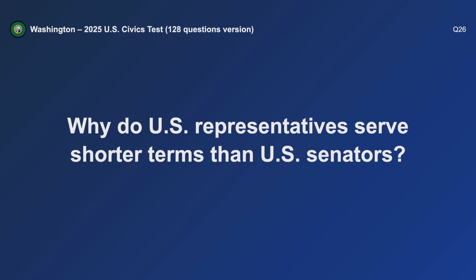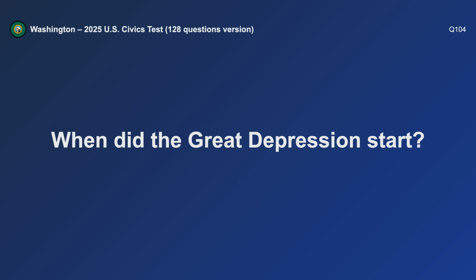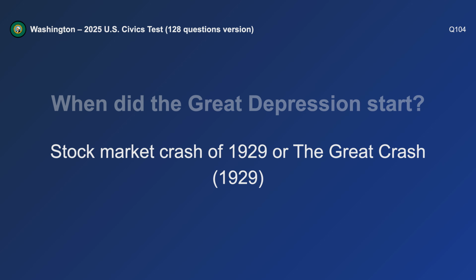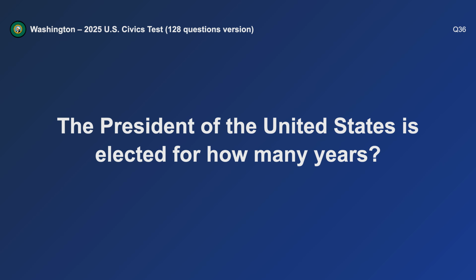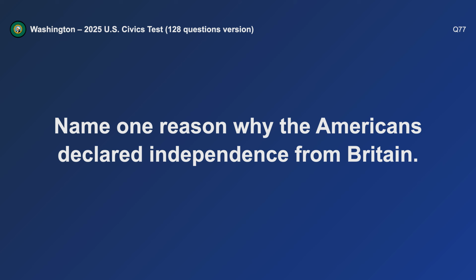Why do U.S. representatives serve shorter terms than U.S. senators? To more closely follow public opinion. When did the Great Depression start? Stock market crash of 1929. The President of the United States is elected for how many years? 4 years. Name one reason why the Americans declared independence from Britain.